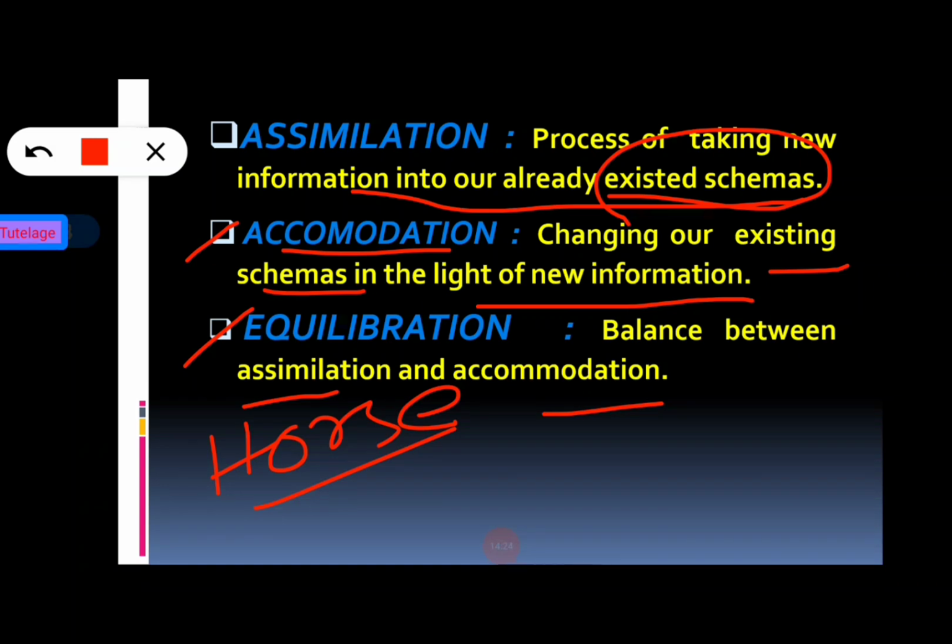Okay, so in that stage, the human being or the child reaches the equilibrium level. So he or she is in an equilibrium situation. So I think this is clear, what is schema, what is assimilation, accommodation, and equilibration.